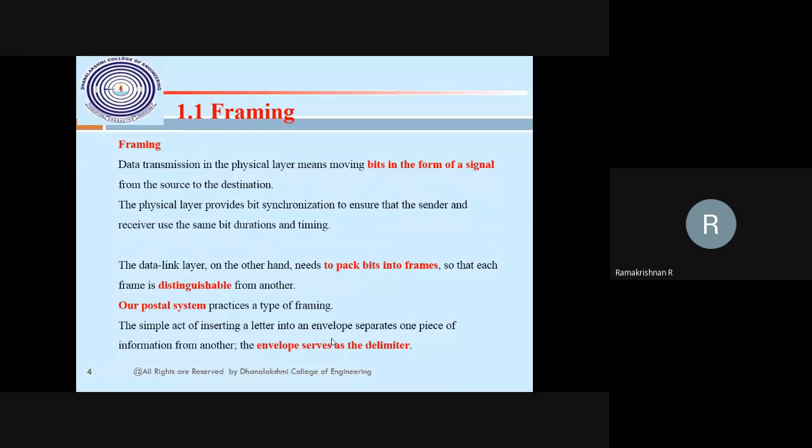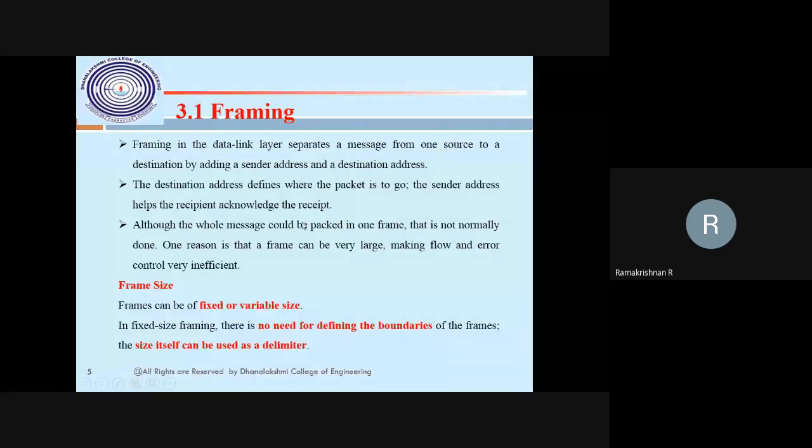There the error control will check. All 5 frames are sent by the source node, and they reach the destination node in order or out of order. Then they are put in order and delivered to the network layer. This is what framing does. Framing separates the message from one source to destination, adding the sender address and destination address. Definitely every frame has the sending address and destination address.